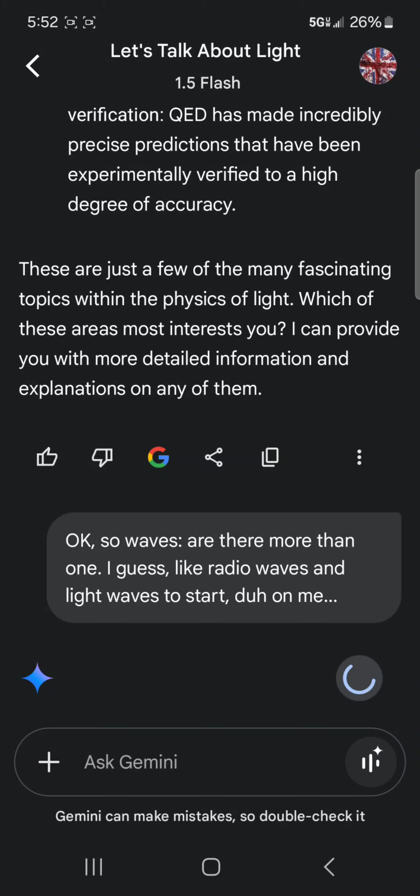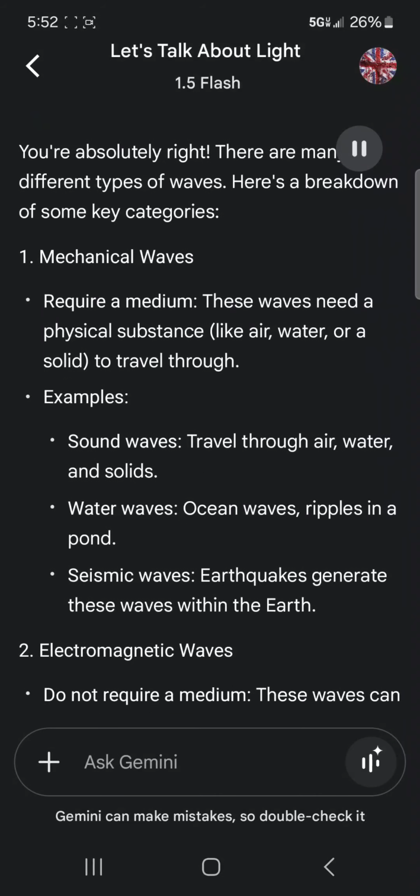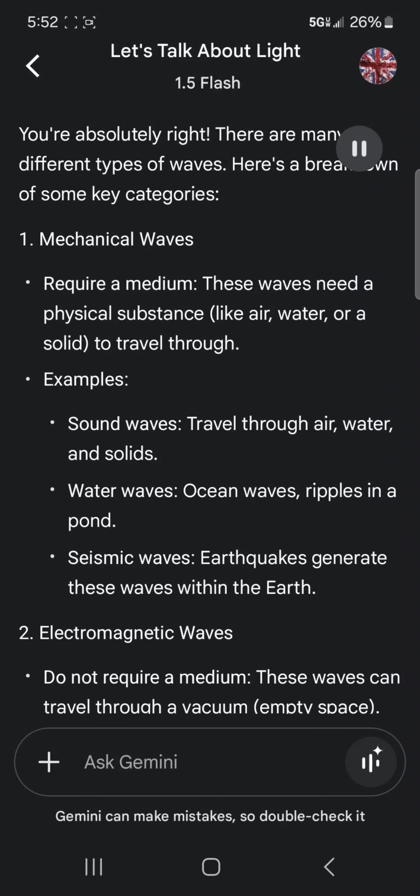Duh on me. You're absolutely right. There are many different types of waves. Here's a breakdown of some key categories. 1. Mechanical waves require a medium. These waves need a physical substance, like air, water, or a solid, to travel through. Examples: sound waves travel through air, water, and solids. Water waves, ocean waves, ripples in a pond. Seismic waves. Earthquakes generate these waves within the earth.